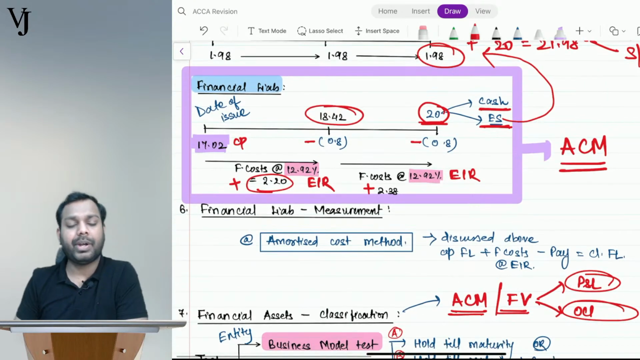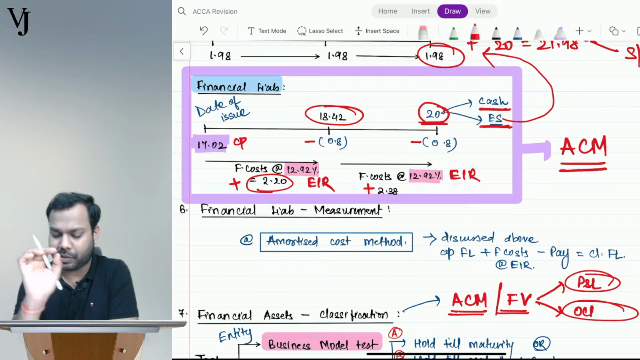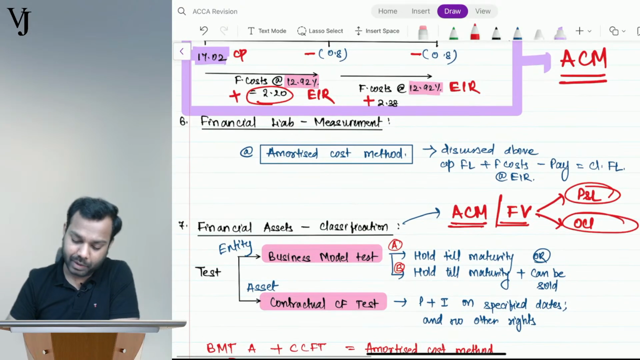FL can be measured at FVTPL. We'll discuss that point, but not now. Hold on for that.